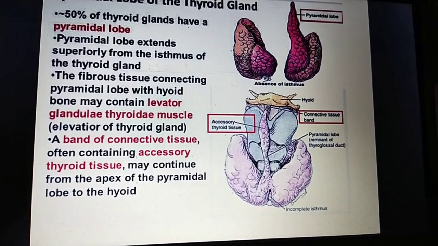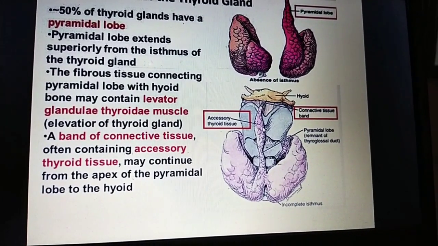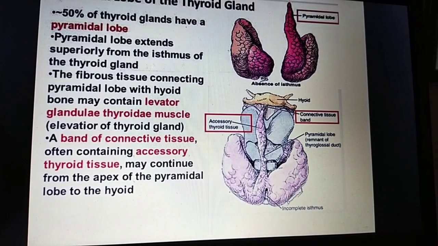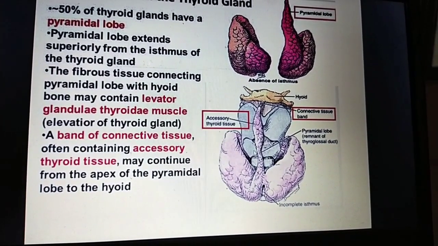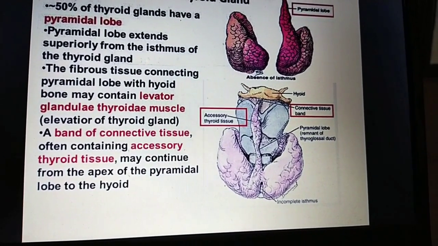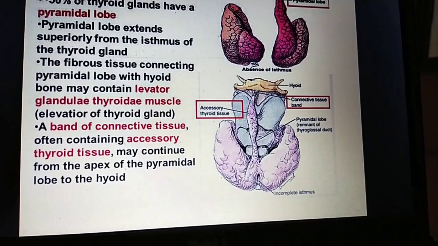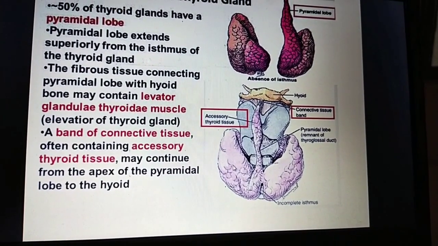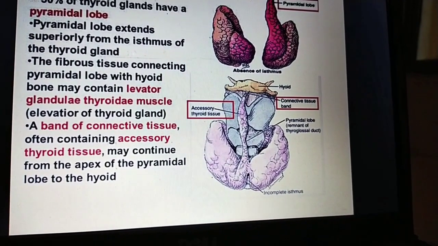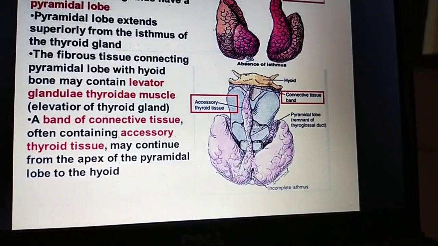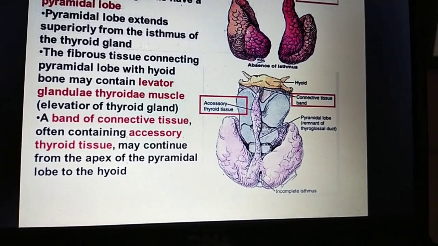These are the lobes of the thyroid gland, and this is the isthmus, and these are the lateral lobes, right and left lateral, and the middle lobe. This is the accessory thyroid tissue, or remnant of the thyroglossal duct. During the development and descent of the thyroid gland, there is a remnant of the thyroglossal duct. Okay, that forms the pyramidal lobe of the thyroid gland.